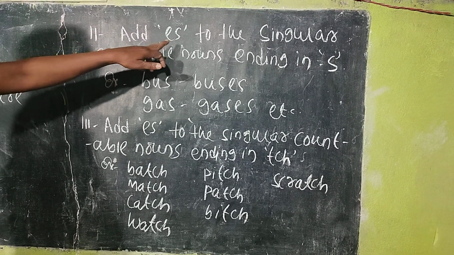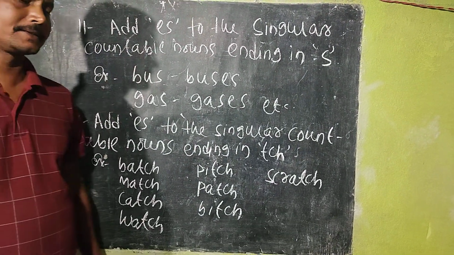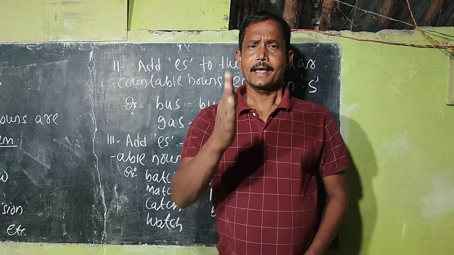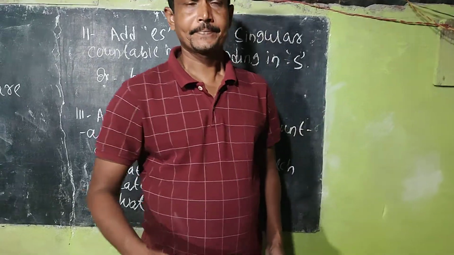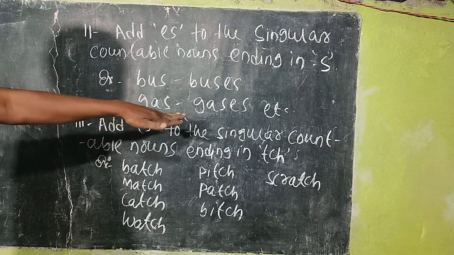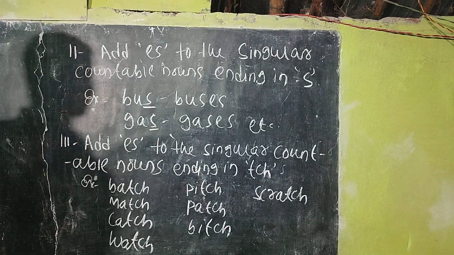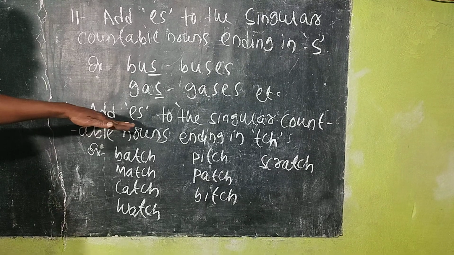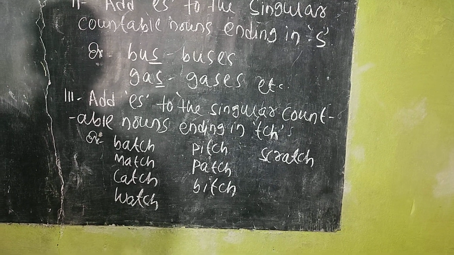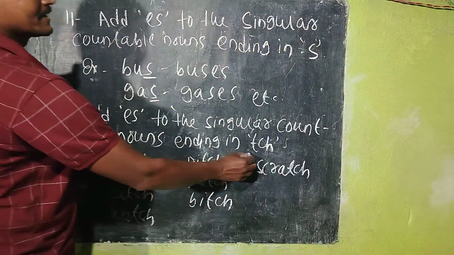Second, add es to the singular countable nouns ending in s. In case of the singular nouns that have the ending of s, simply add es: bus, buses; gas, gases, etc. Third, add es to the singular countable nouns ending in tch.